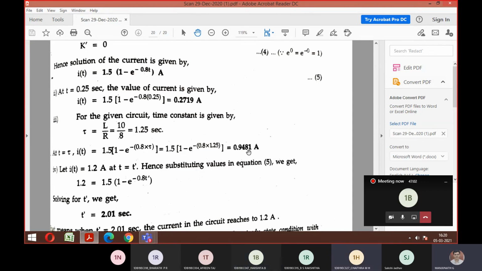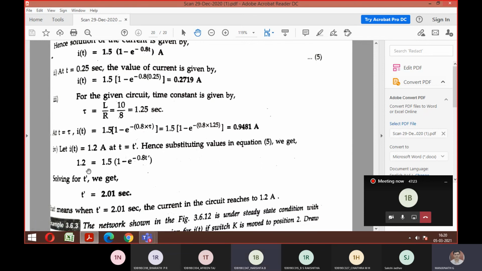Now the last category is they have given current I of t as 1.2 and they're asking you what is the new time. So you can substitute 1.2 in the I of t, and this t you can have as some t dash, so that differentiation is there. So how to solve this? You have to apply your logic.